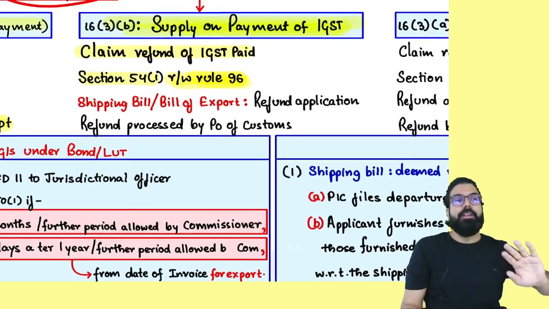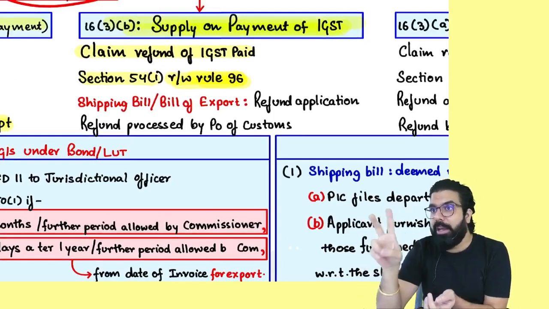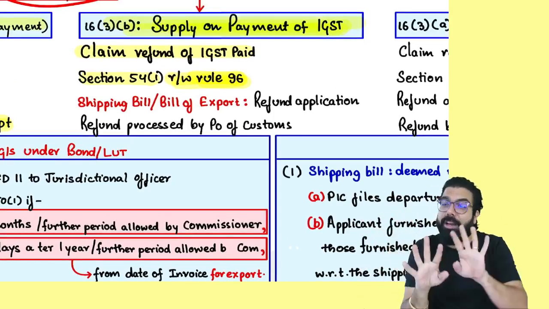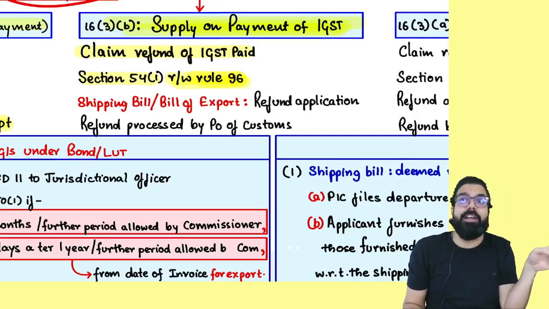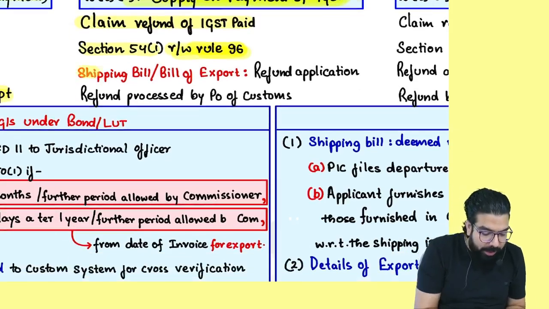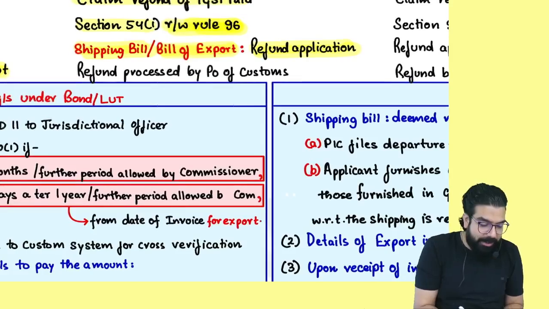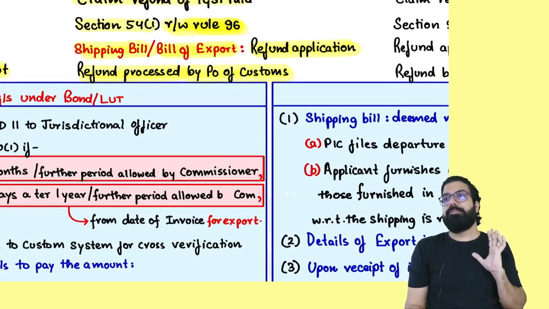Everyone over here, listen. When you import goods, you have to pay customs duty and IGST under the Customs Act. When you export the goods, whatever IGST you have paid, that refund is also given by the customs department. The shipping bill or bill of export is your refund application and the refund will be processed by the customs department.